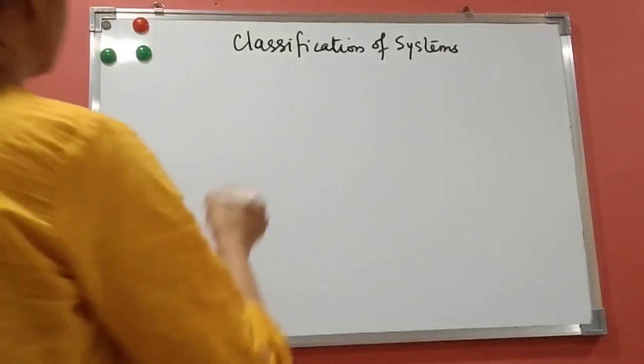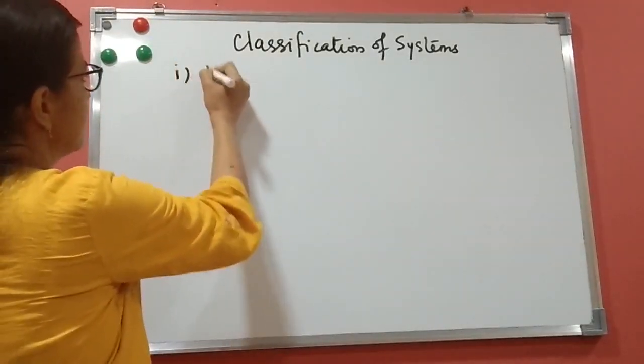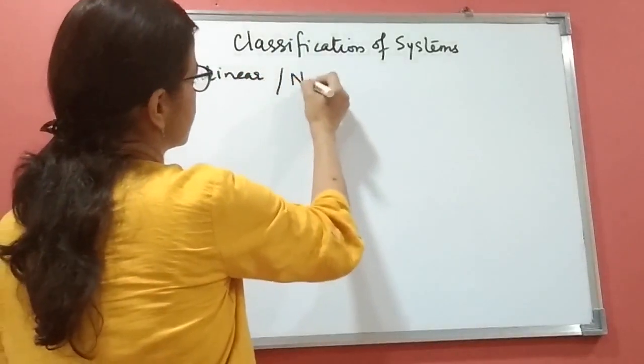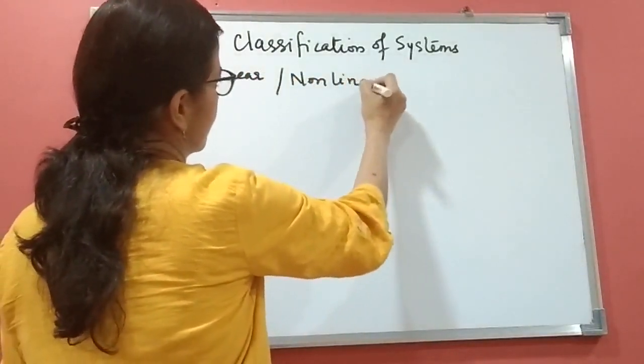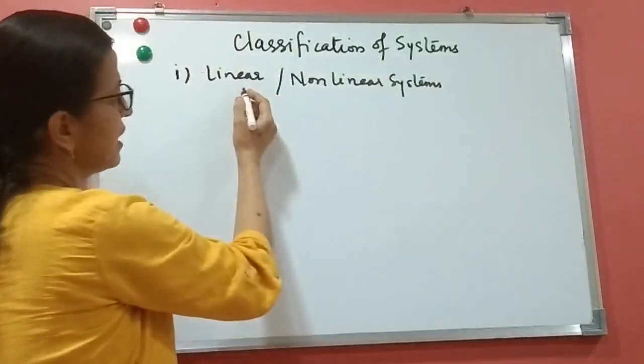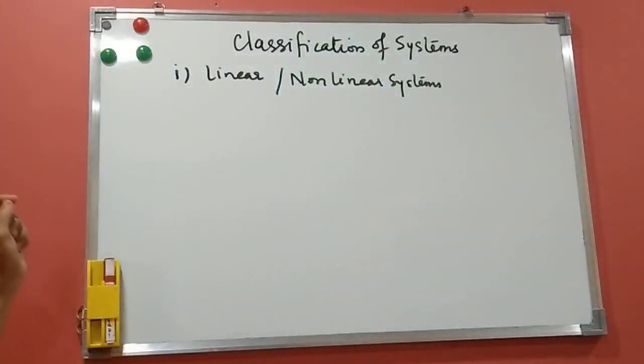So classification is based on the following points. The first one is linear systems and non-linear systems. Linear systems satisfy the superposition principle.